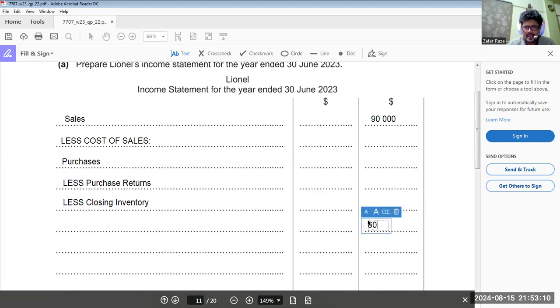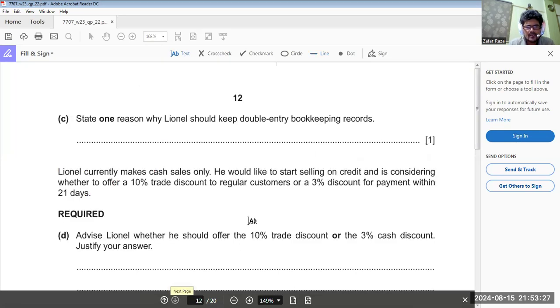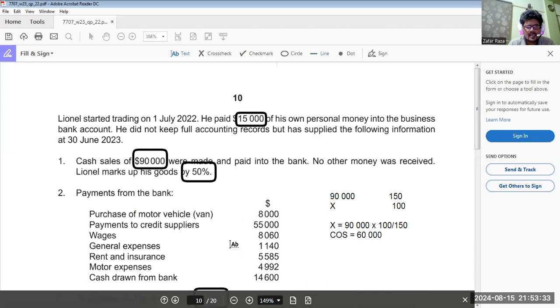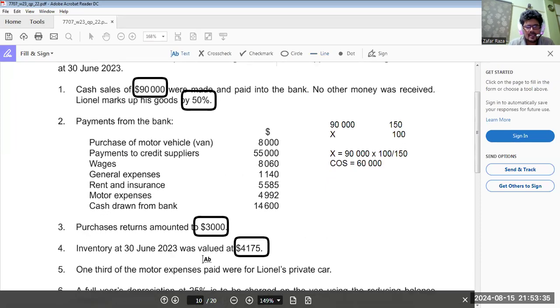We know cost of sales is 60,000. We have calculated it using the formula. So 60,000 we have reported here. Now closing inventory, I think, was 4175, and 3000 purchase returns.